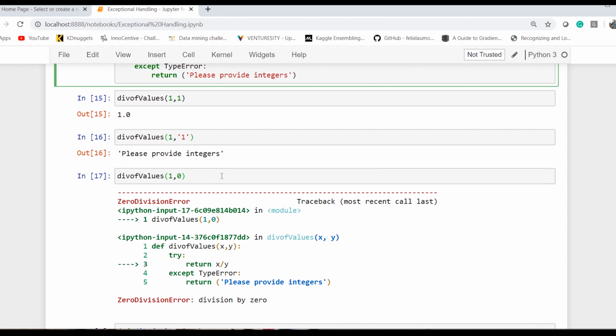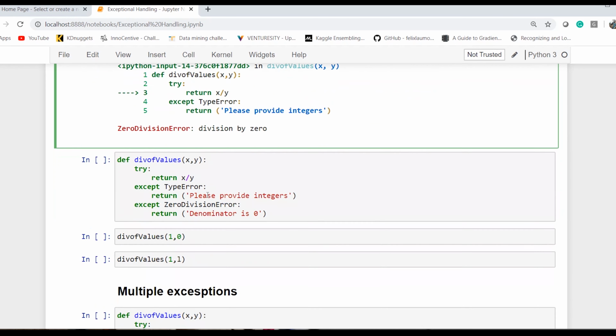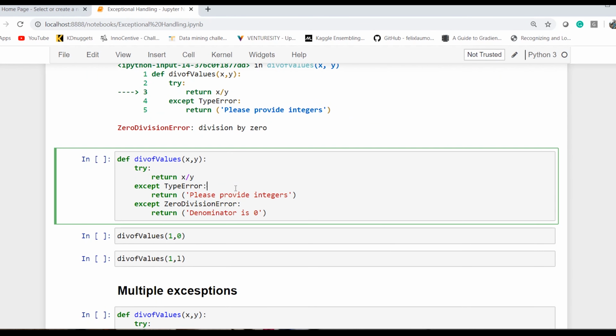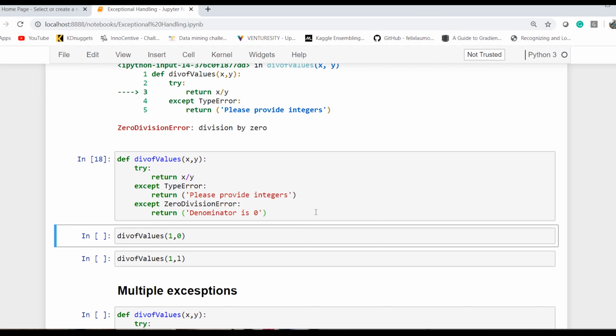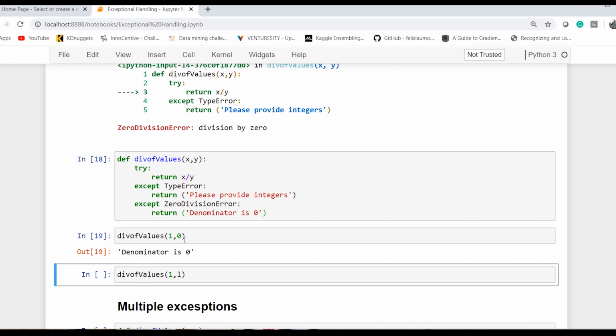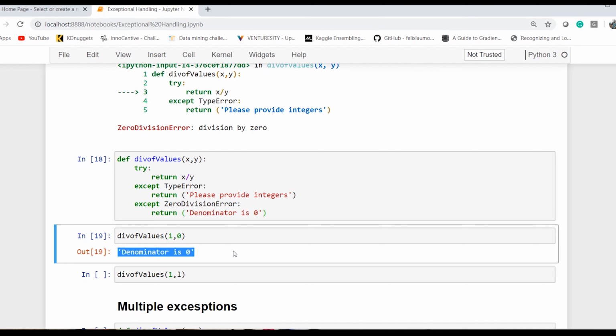So in Python, we can define n number of exception handlings in our try except block. So we have a try block which executes the command, and if any exception happens, except says which kind of error happened. So if exception type error happened, then this would get executed. If exception zero division error happens, this code would get executed. Now if I execute and I divide 1 by 0, then it says denominator is 0, can't be calculated.